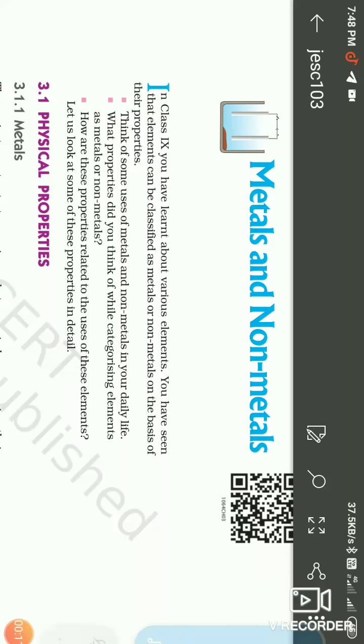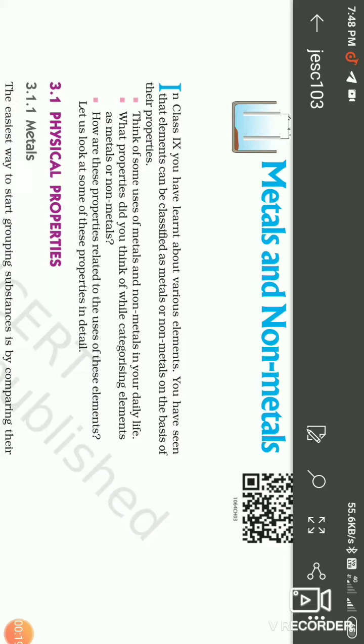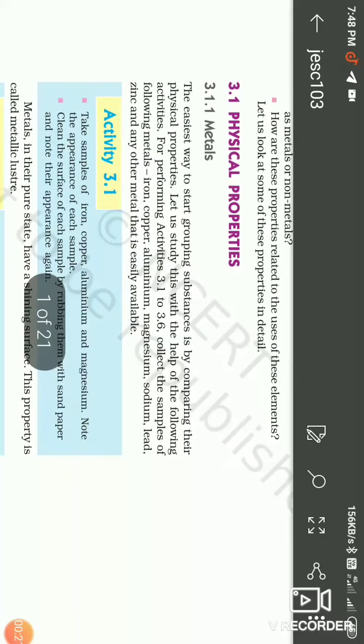Okay, we are here for the best result. In this period we are studying metals and non-metals. The first point: the physical properties and chemical properties of carbon are most important. When we study metals, physical properties and chemical properties are also most important.